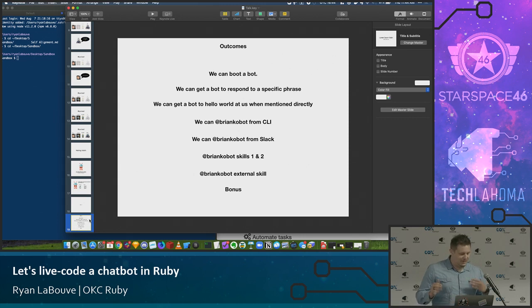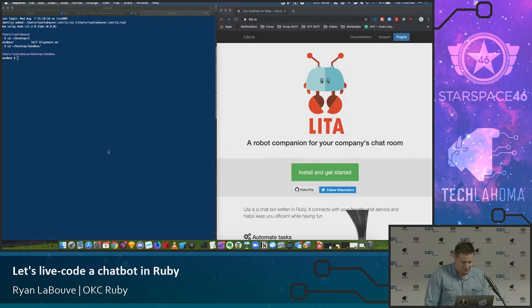We're going to then install Slack and see what that process is like to get it hooked up to Slack with the skills that we made. And then I'll show you some external skills we can just install, like PagerDuty. We're going to do silly ones, but there are legitimate business cases. I showed my wife this and she's like, is this what you do all day? This doesn't look like it's valuable to anybody, but it doesn't matter. So we'll minimize that and let's get started.